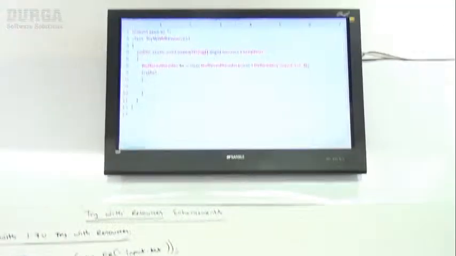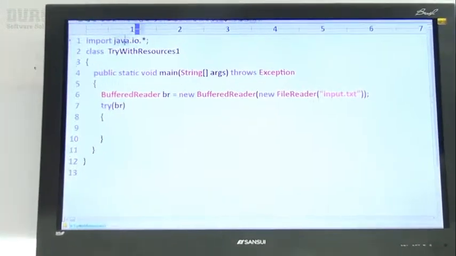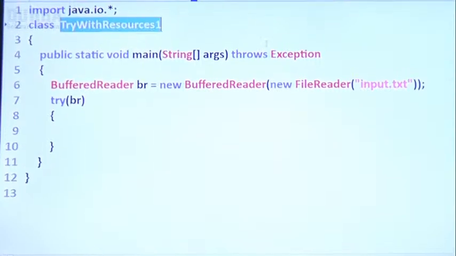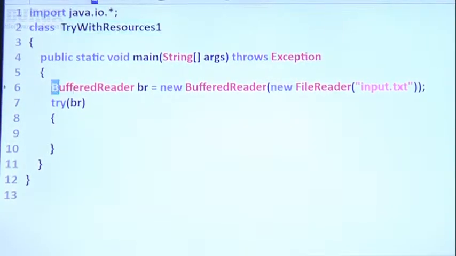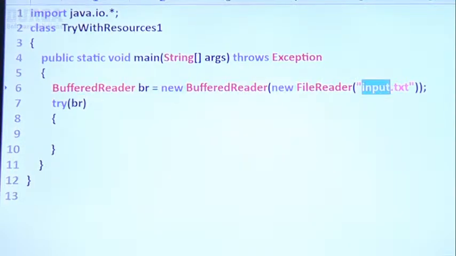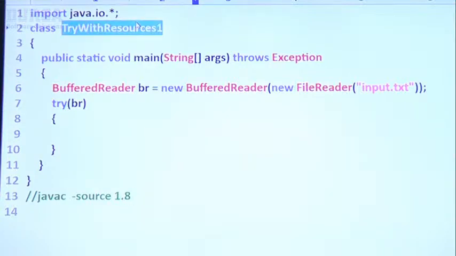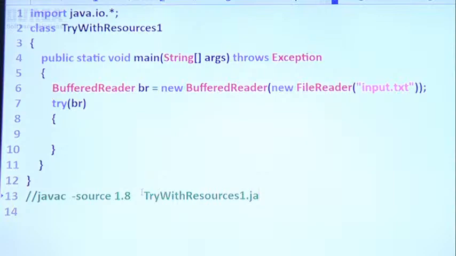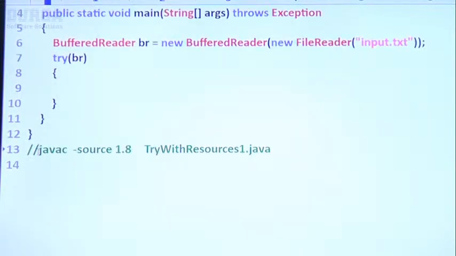Here, observe that same example I already typed, sir. Import java.io.*; try with resources 1. I created BufferedReader br is equal to new BufferedReader of new FileReader. Sir, try of br. I'm using the same reference variable, right? How to compile according to 1.8 version? Javac -source 1.8 TryWithResources.java, this is the way to compile.